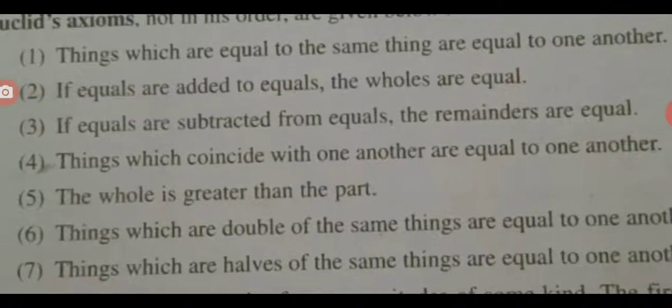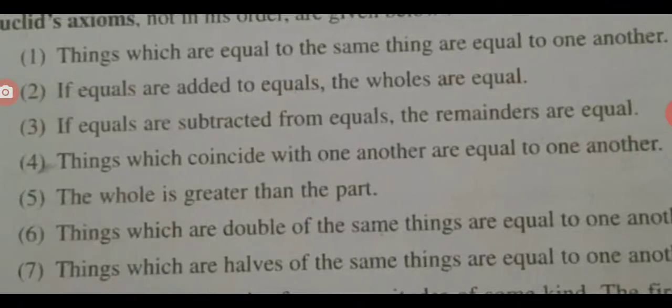Now the third: if equals are subtracted from equals, then the remainders are equal. Suppose x equals 10. Suppose I subtract 3 from both x and 10. Then x minus 3 equals 10 minus 3.